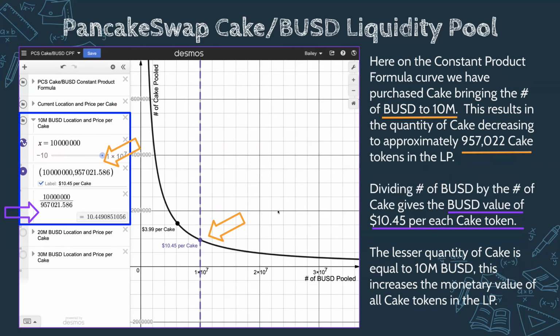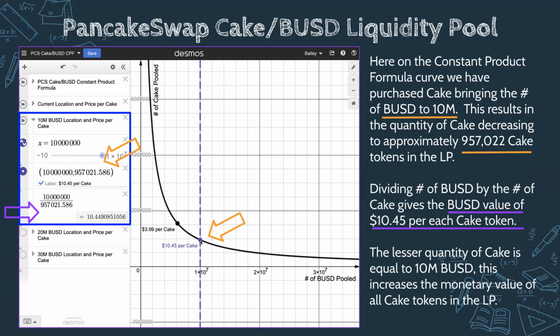Now, what's interesting, guys, is we can simulate some transactions. Okay, so say if we decide to purchase some cake tokens, all right, and I'm going to bring the value of BUSD up to $10 million in here. Okay, so I'm going to increase it. And what happens is, as the value of BUSD goes up, we have taken cake tokens out. All right, and I'm going to be able to figure out how many cake tokens by finding this location on our constant product formula curve.